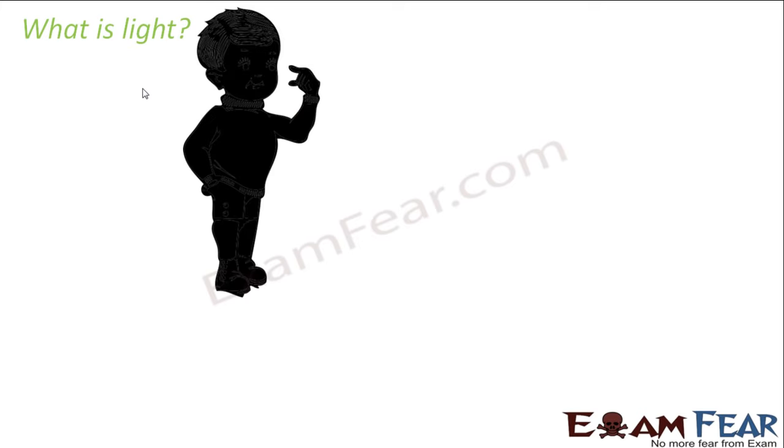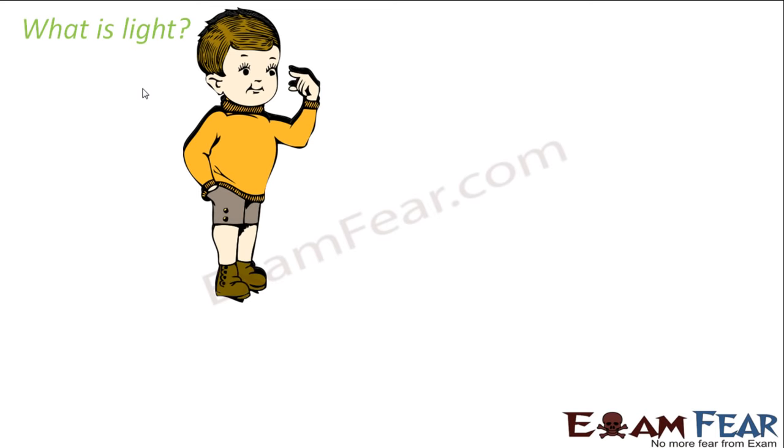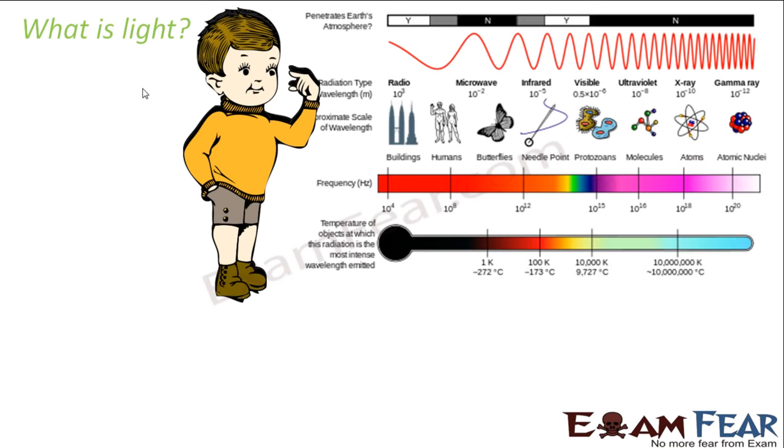So the first screen talks about what is light. Nothing new because we have already talked about it before. Light is something which enables us to see objects. You remember the electromagnetic spectrum which we talked about, which had so many different kinds of waves: gamma rays, X-rays, ultraviolet, and here is your visible light. So in this lesson, our focus is only on this visible region.